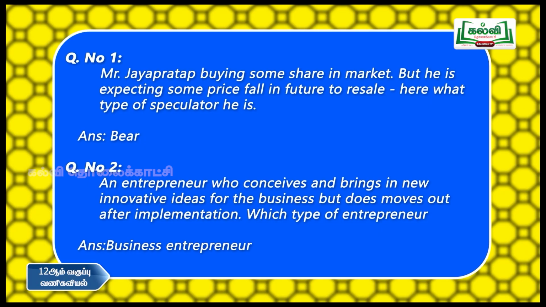Innovative entrepreneurs always keep on creating new ideas for their business. They are developing new ideas for the existing product and they are also identifying new products to introduce in the market. But in this case, the entrepreneur innovates new ideas but does not move out after implementation. So this type of entrepreneur is a business entrepreneur. So the answer is business entrepreneur.